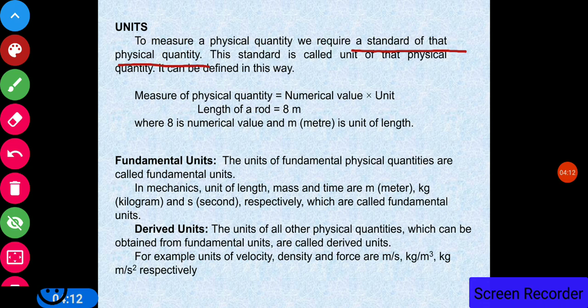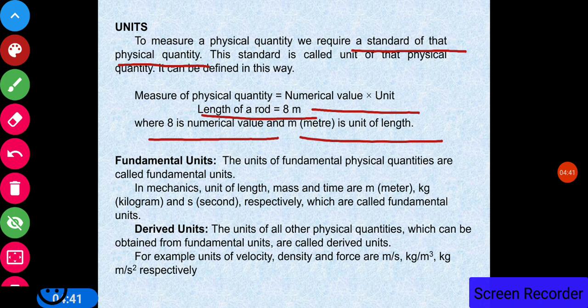So measurement of a physical quantity requires a standard unit, and standard unit means, for example, the meter has a standard value which is universally accepted in all the countries. So any standard quantity is required to measure a physical quantity. It needs a numerical value as well as a unit. So for example, the length of a rod is 8 meters. So 8 is a numerical value and meter is the unit of the length. So unit is compulsory to express any measurement of any physical quantity.